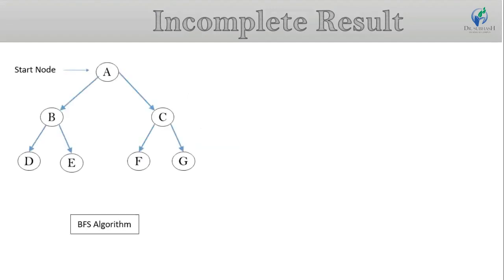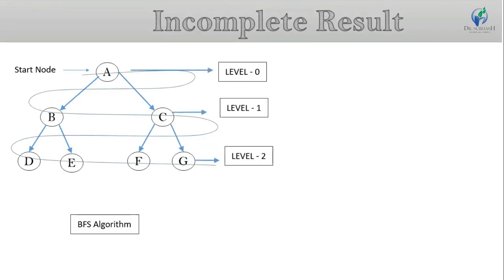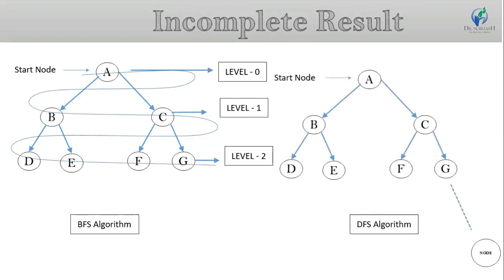Now, the next point is that DFS provides an incomplete result. We have seen that BFS searches the shallowest node first, or we can say it searches level by level. So it covers 100% of all the nodes in a tree or graph.